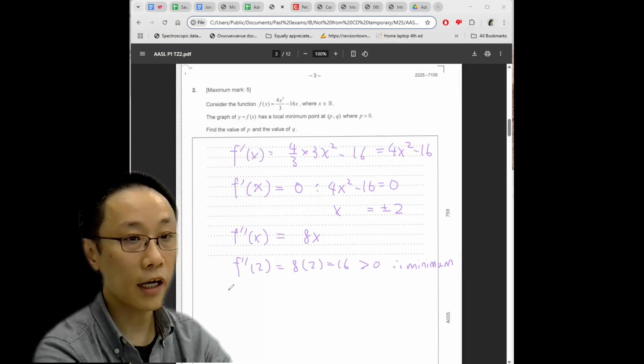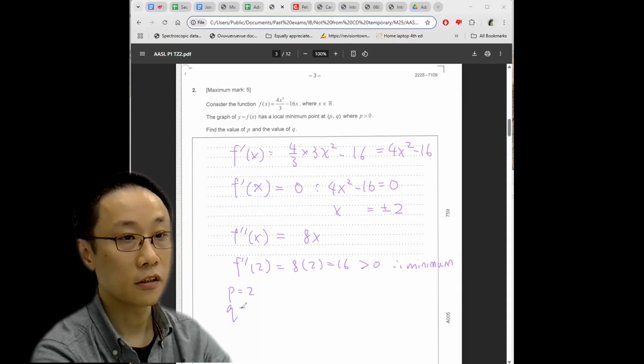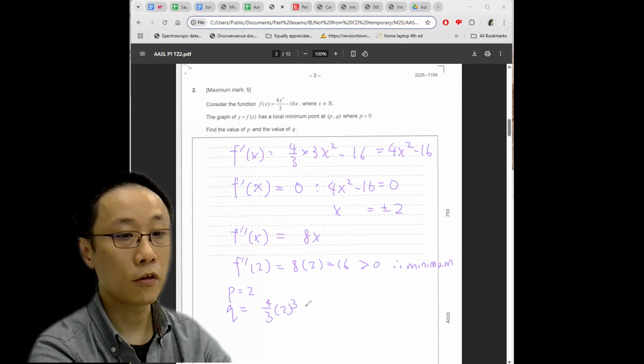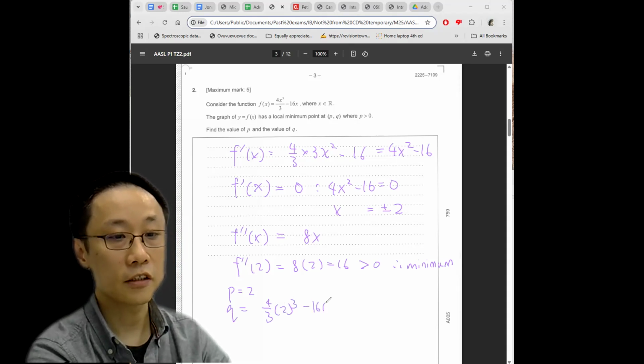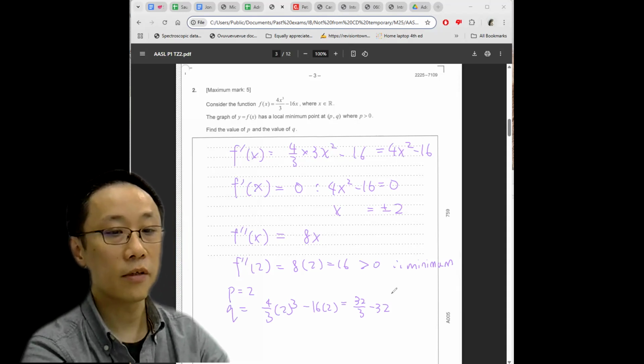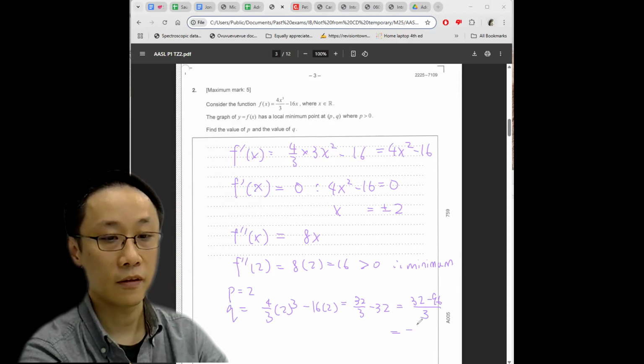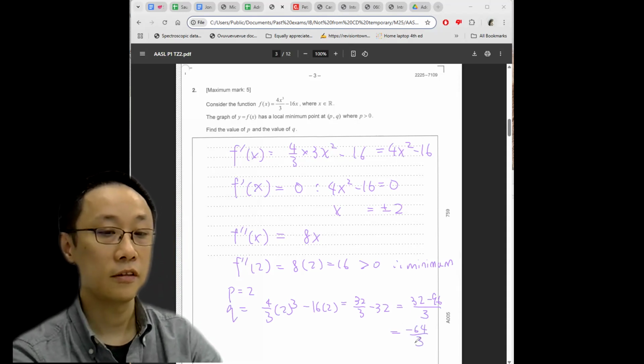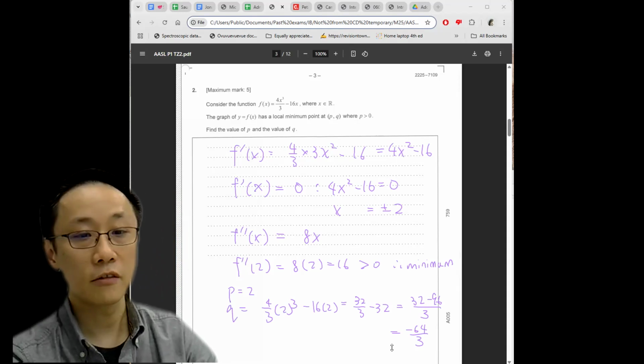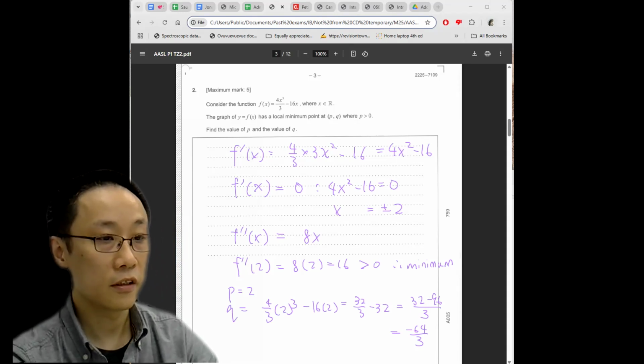For the corresponding y coordinate, you just plug 2 back into the original: 4 over 3 times 2 cubed minus 16 times 2. 4 times 8 divided by 3 is 32. I think students cry because they are very bad at arithmetic. They don't know how to simplify fractions. But this is otherwise still a very easy question.